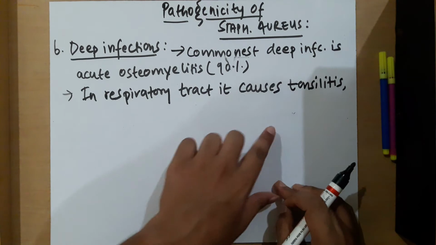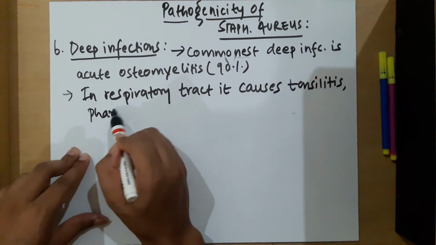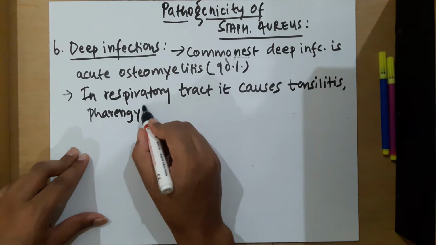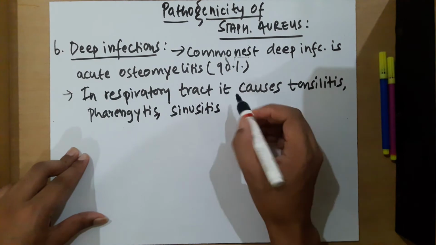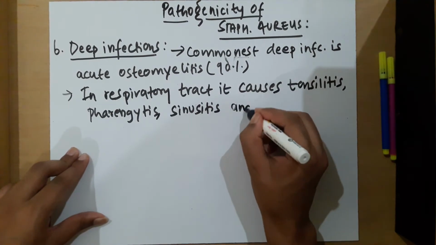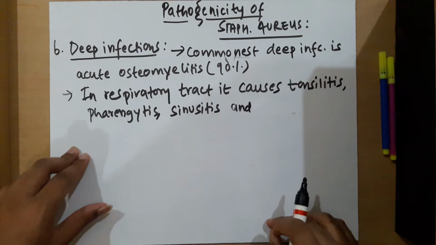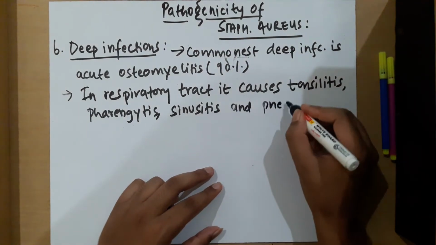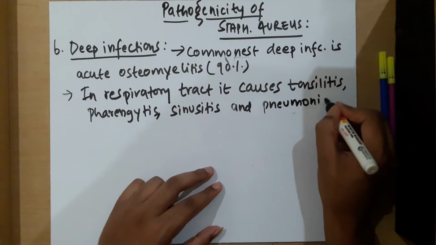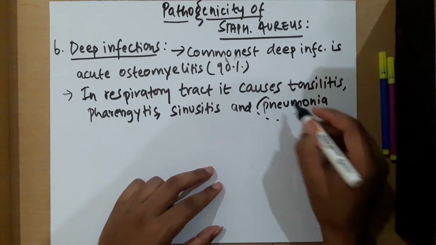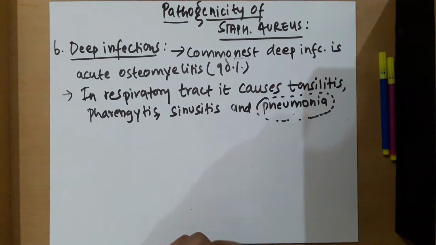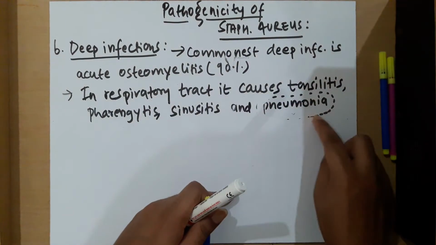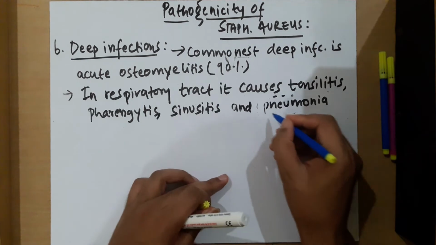In the respiratory tract it causes tonsillitis, pharyngitis, sinusitis and pneumonia. This pneumonia is usually secondary to other respiratory infections like influenza. Let's write the points for this.